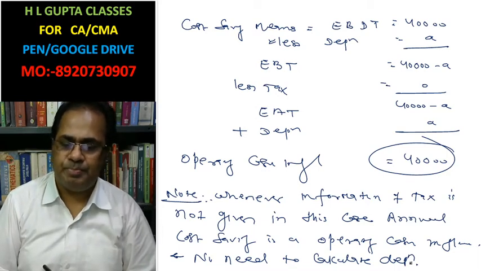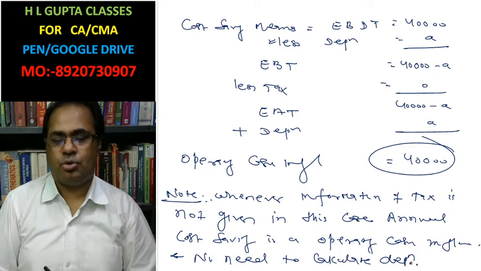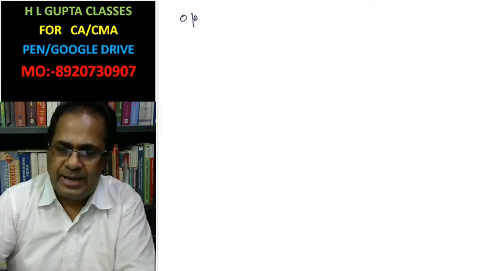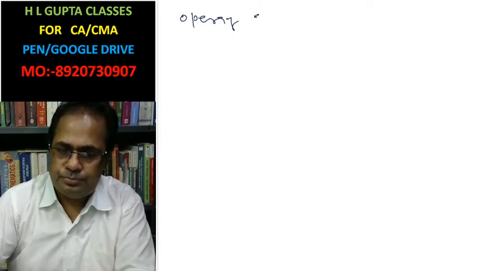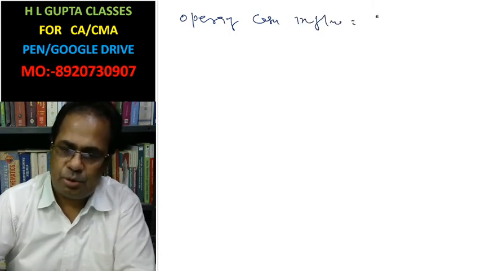Whenever there is no tax, in that case, okay, so from this question we have operating cash inflow. Cash inflow is 40,000.